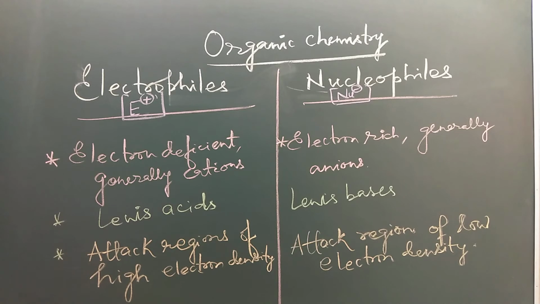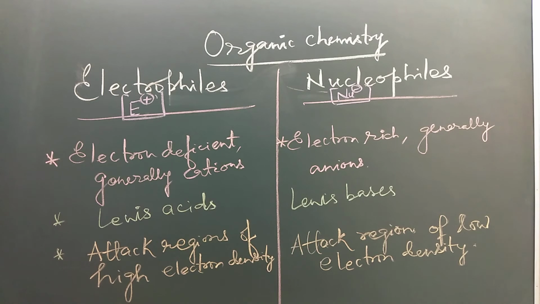Now let's see the difference between electrophiles and nucleophiles. Electrophiles are electron deficient. They are generally cations, but some neutral molecules which have electron deficiency can also act as electrophiles. The symbol of electrophile is E+, whereas the symbol of nucleophile is Nu- or Nu with two dots, that means the one pair of electrons is shown. So nucleophiles are electron rich. They are generally anions, but some neutral molecules with lone pair can also act as nucleophiles. Electrophiles, as I already told you, are Lewis acids, whereas nucleophiles are Lewis bases.